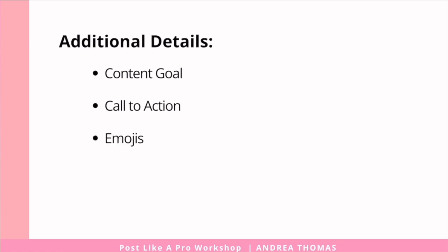If you want emojis in your post, it's helpful to specify this. Or if you don't want emojis, you want to let the AI know. It's important if you want a specific word count or if you want to limit the number of words in your post. And then there's keywords and phrases. If you want the AI to include specific keywords or phrases, you'll want to include that.